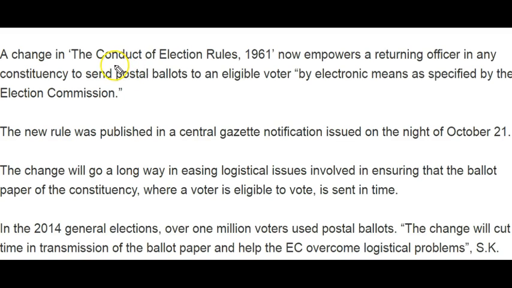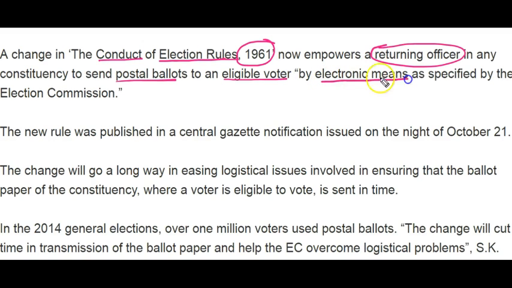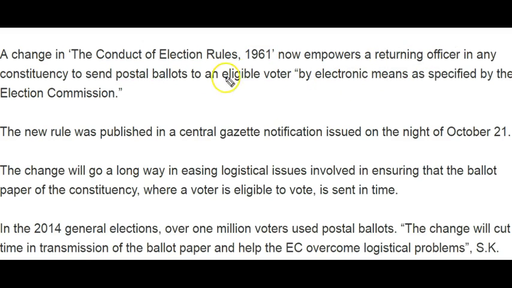As per the changed Conduct of Election Rules 1961, a returning officer in a constituency is empowered to send postal ballots to eligible voters by electronic means. So the returning officer can send the postal ballot via electronic mode to the eligible voter. It has so many advantages.